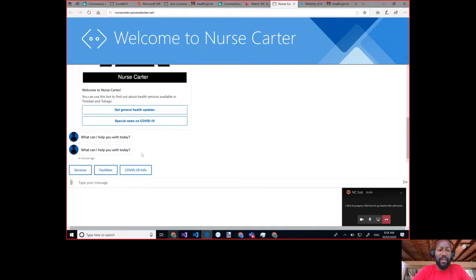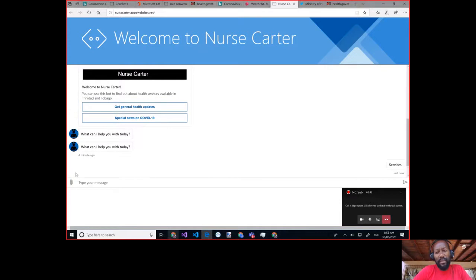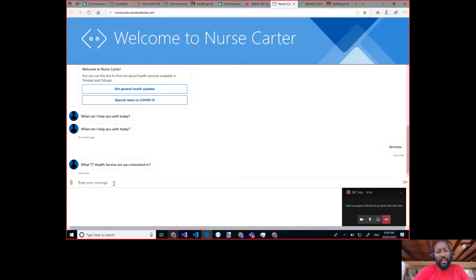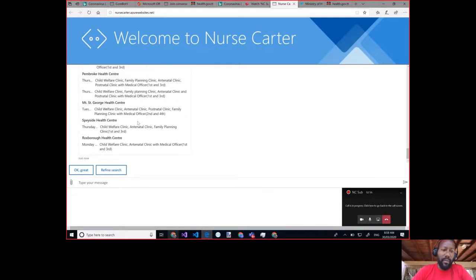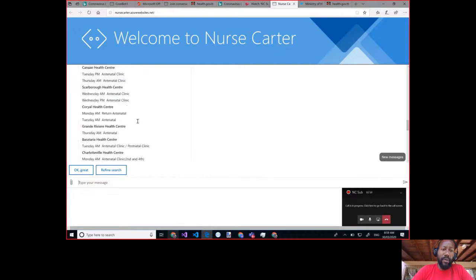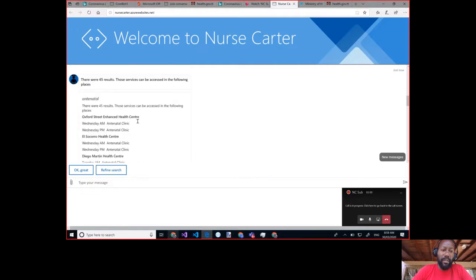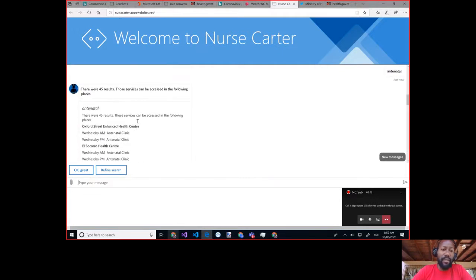and health services generally. So if you click services, you can actually search for services that you may want to find at a health facility in Trinidad and Tobago. For example, say you were looking for antenatal services, as an expectant mother, and you could find a wide range of places across Trinidad and Tobago that provide those services.